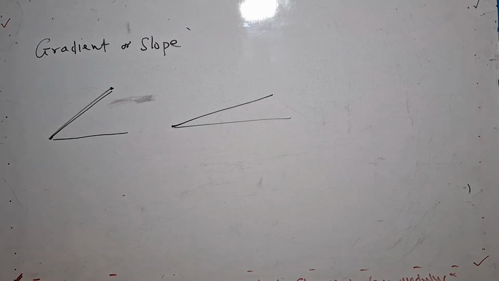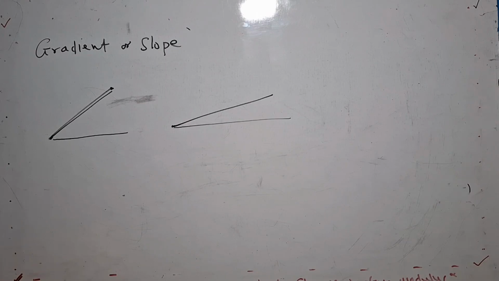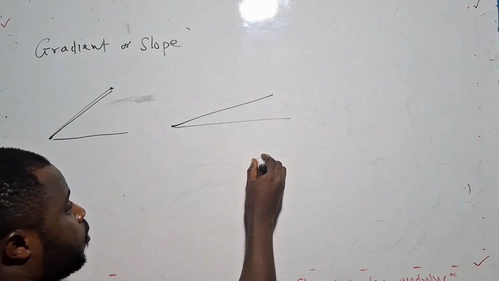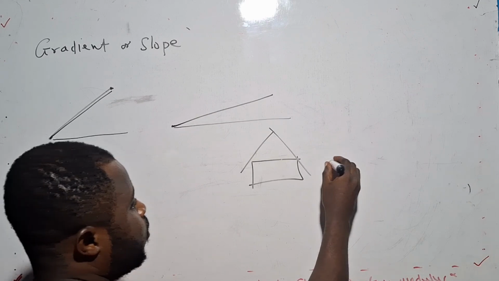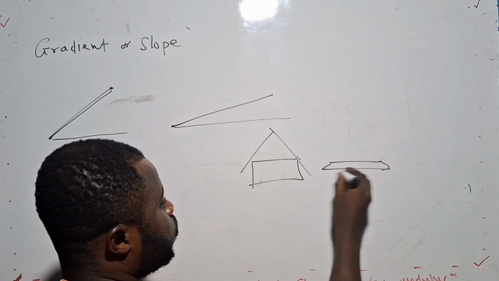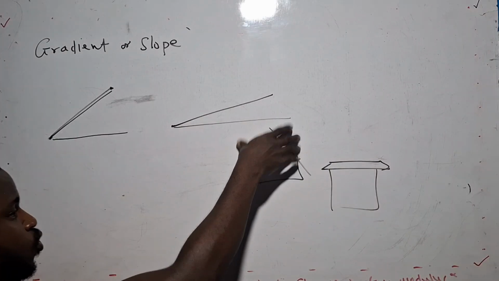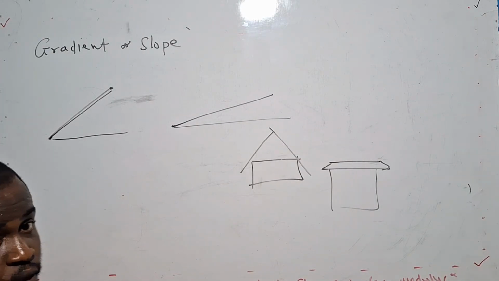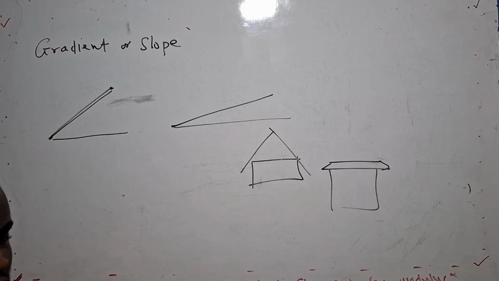Gentle. If you are climbing or descending, or when roofing sheets on buildings, they are roofed like this compared to when they are roofed in this form. So this is more steep and slopey, and this is gentle. The gradient is used to calculate how steep or gentle a slope is, and it's very, very important.